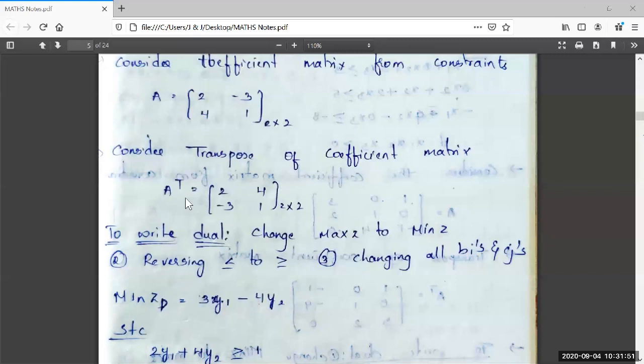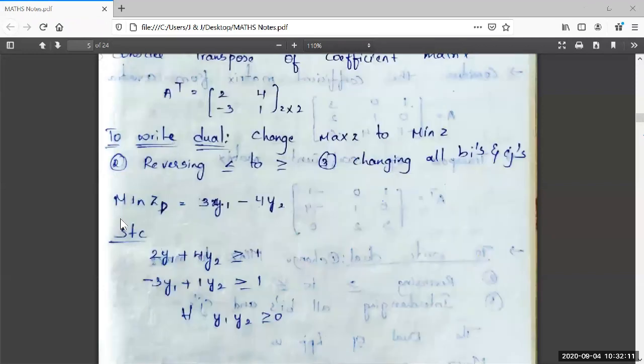To write the dual of the given LPP, we have to keep these points in mind. Max Z should be converted to min Z, reversing less than or equal to to greater than or equal to, and interchanging Bi's and Cj's. Now it is the dual LPP.